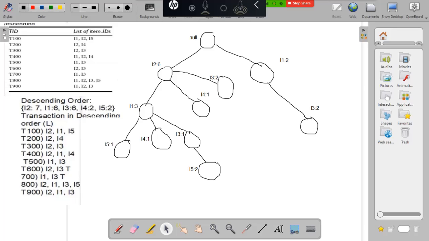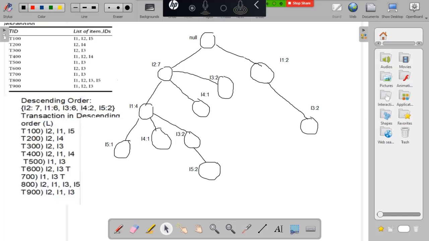Then the last transaction: I1, I2, I3. So I2, I1 and I3 are there. I'm increasing the count for I2 to 7 and I1 to 4. Then I'm having I3, and I'm increasing the count to 2. So this is our tree. In this way the tree got constructed.